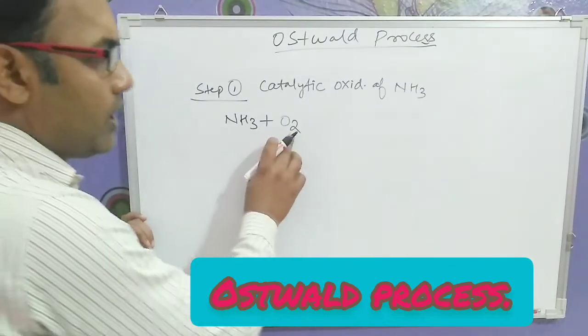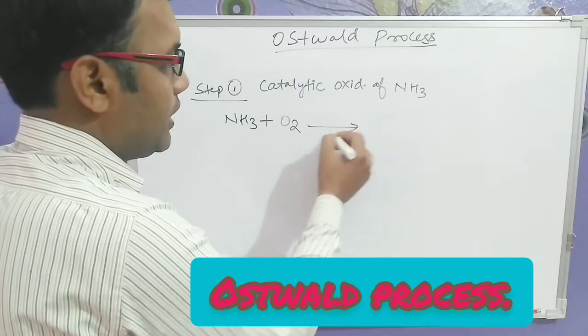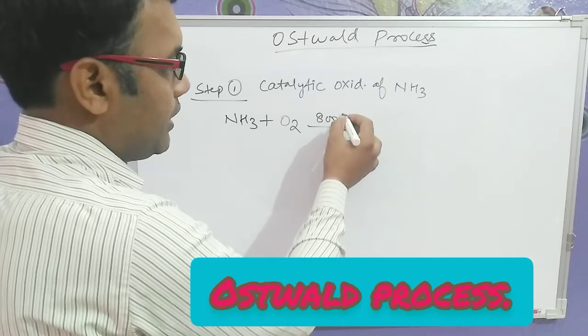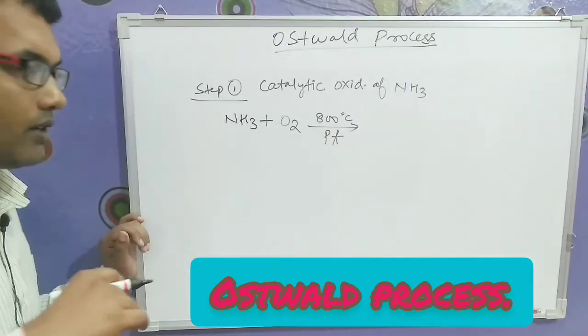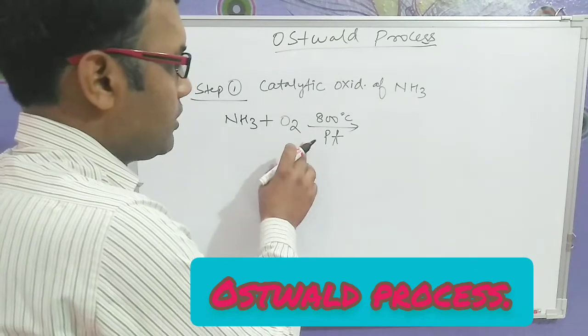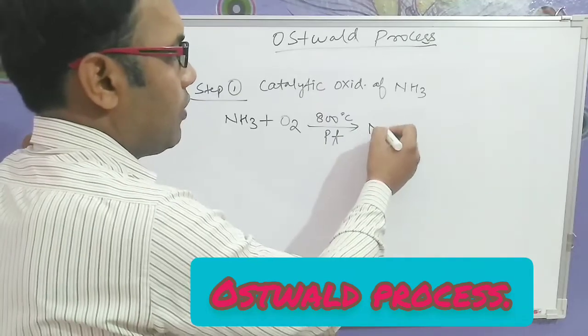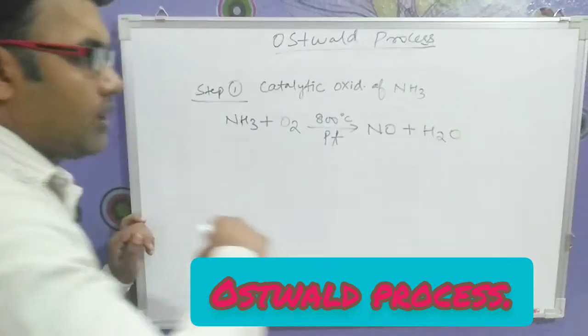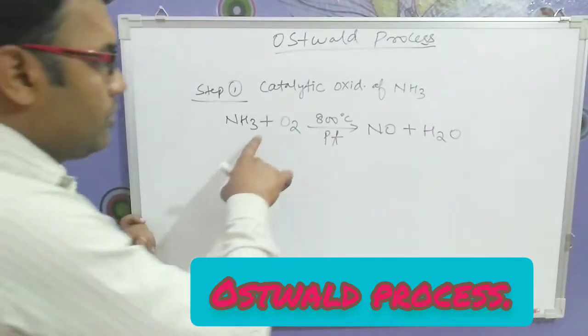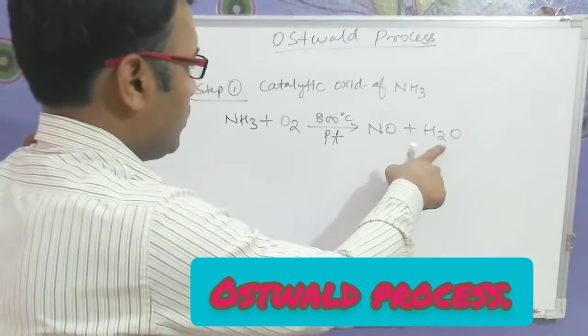Now ammonia in presence of oxygen at a temperature of 800 degrees centigrade, and we provide a catalyst, that is platinum. When these two things react together, they form nitric oxide plus water. Is it clear? Now just balance this.